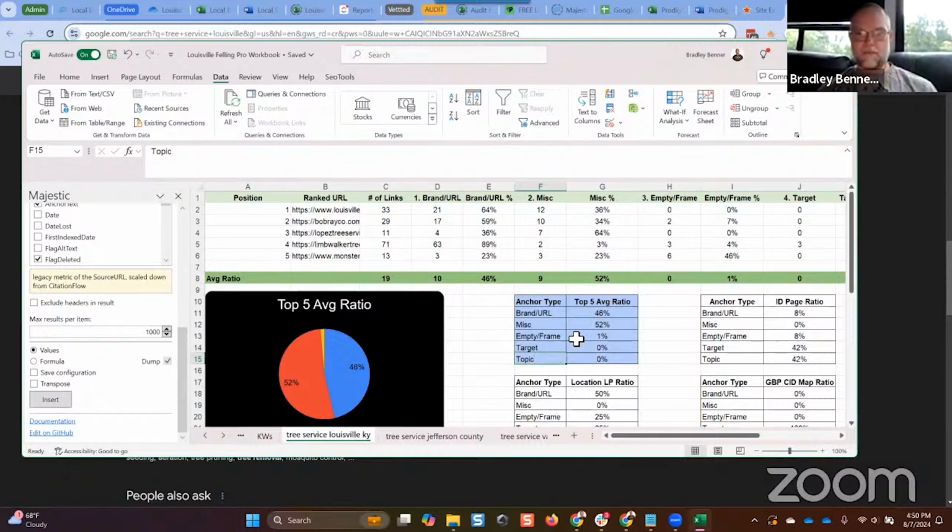By the way, where did I get this concept, this method? Believe it or not, from Matt Diggity. Matt Diggity has been an affiliate SEO for as long as I've known of him. But I found this anchor text ratio process or method on his blog that he was talking about for affiliate projects. When you want to rank a page for a keyword, this is what you do. And I said, I wonder if this would work for local. And so I started testing this with local about 3 years ago. And sure enough, it works.